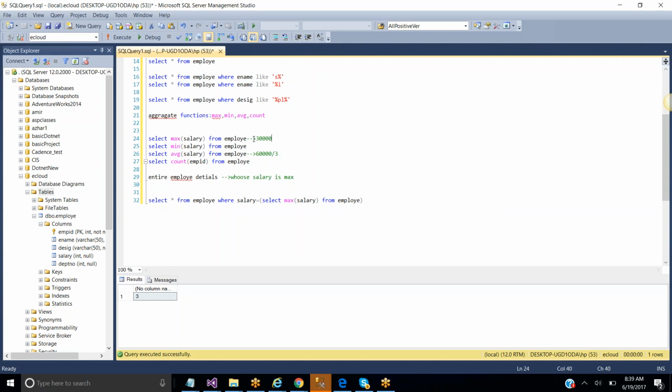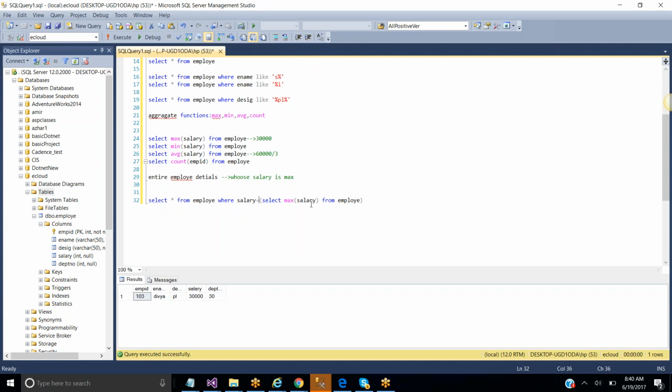Now what we are doing here? It is going to give you 30,000. Select star from employee where salary is equal to 30,000. For the employee who has the 30,000 salary, that is Divya. That will be retrieved here. This is what we are calling as, sorry, not inner join, subquery. This is the first query. The subquery will be evaluated first. Once the subquery is evaluated, it will return the salary, that is 30,000. So select star from employee where salary is the evaluated value, given as 30,000.